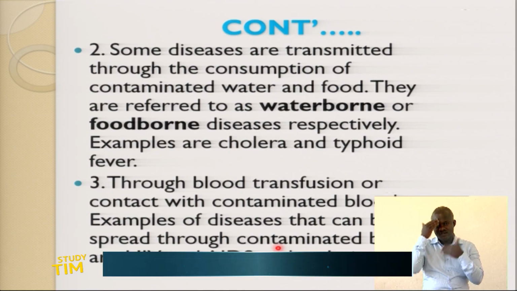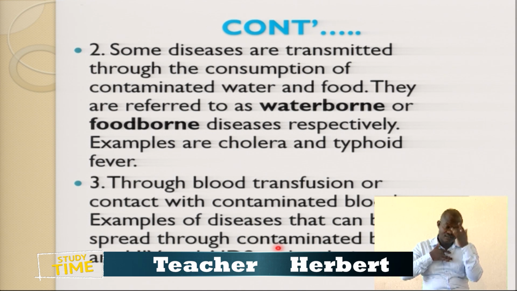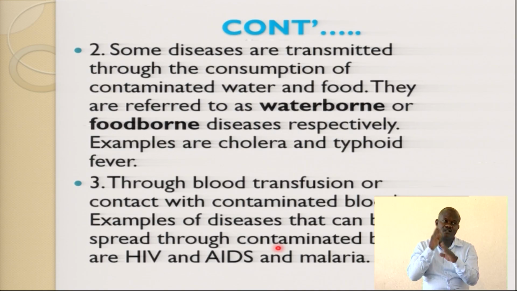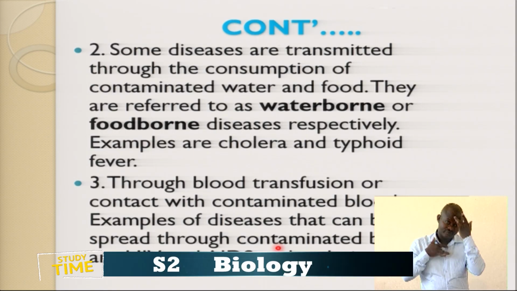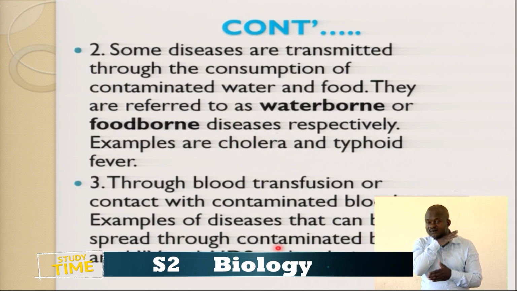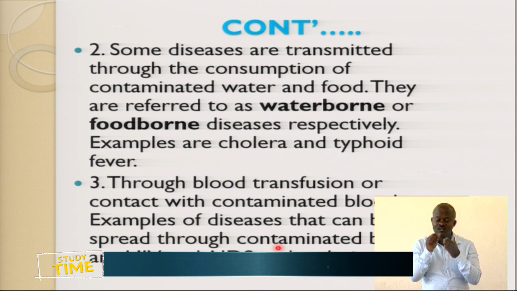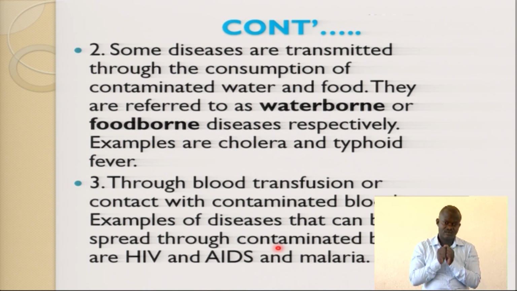That's why I mentioned that infectious diseases can be transmitted through either direct or indirect contact. Taking water that has been contaminated can cause waterborne disease. Taking food that has been contaminated can cause foodborne disease, respectively.